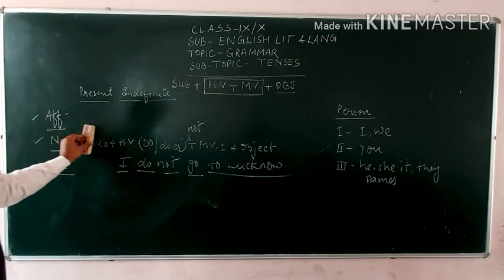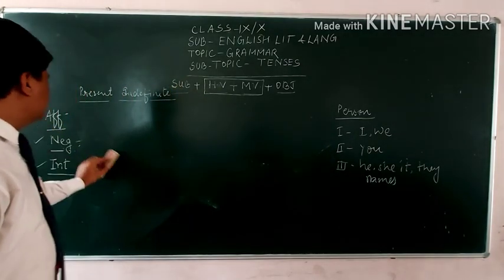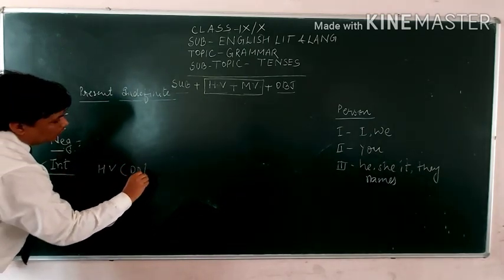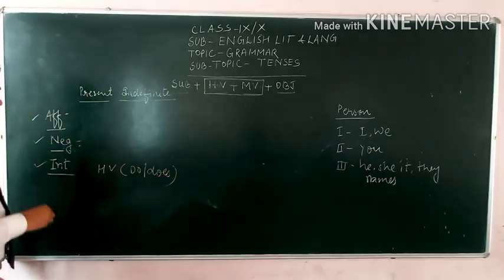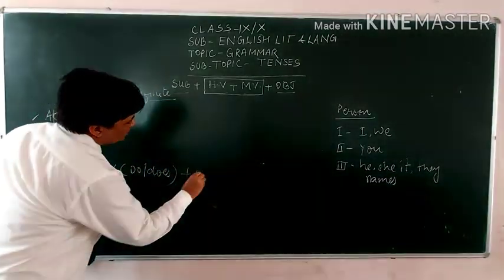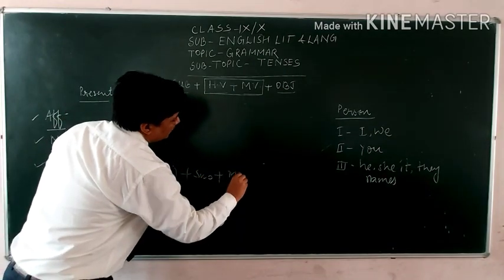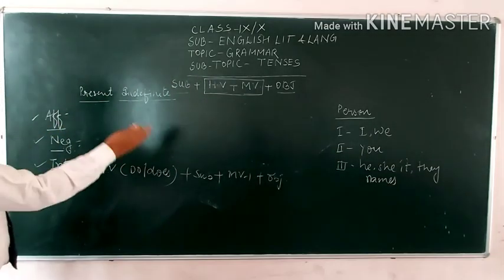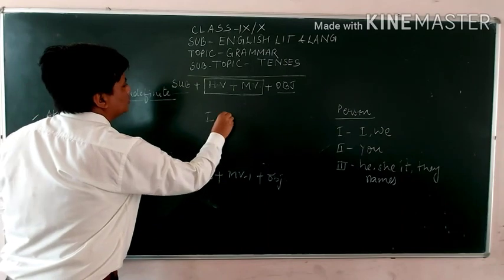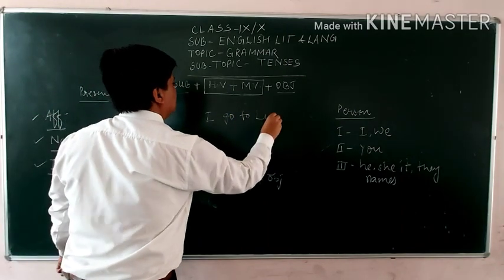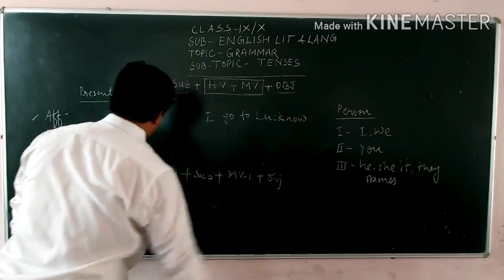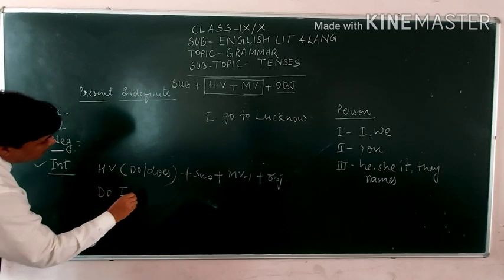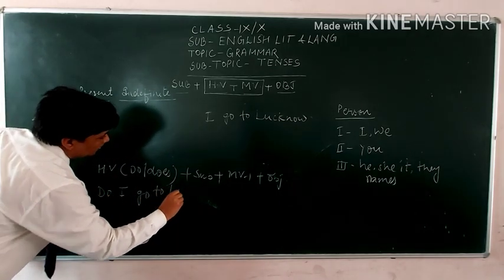Let us see the interrogative sentence. In the interrogative sentence, dear students, the helping verb, do or does, comes first, plus subject, plus main verb first form, plus object. Let us see how the same sentence that I wrote here, I go to Lucknow, will look. It will be: do I go to Lucknow?